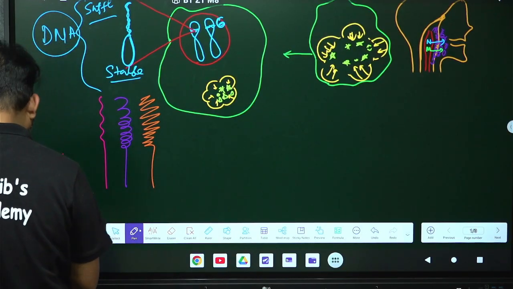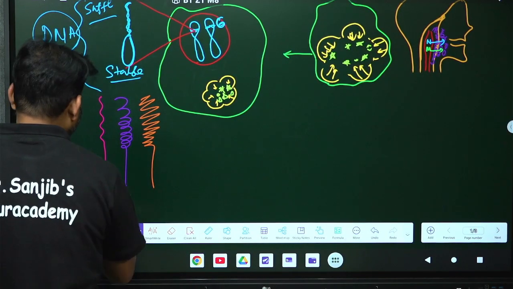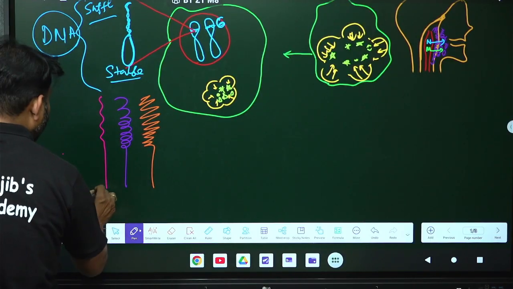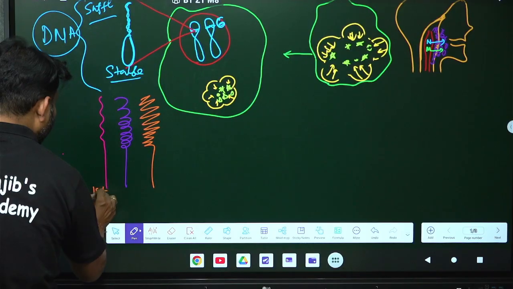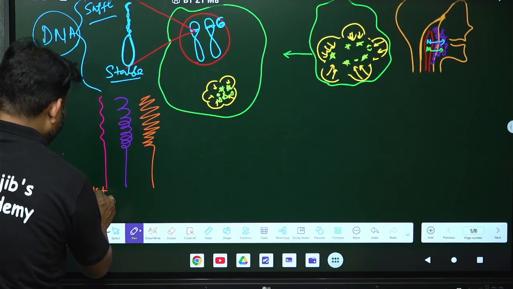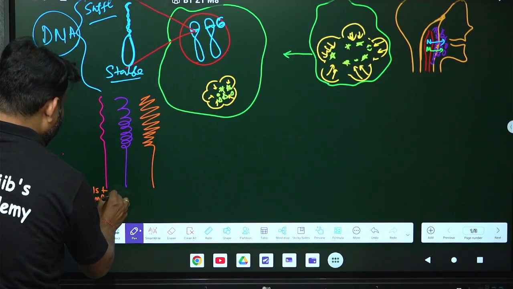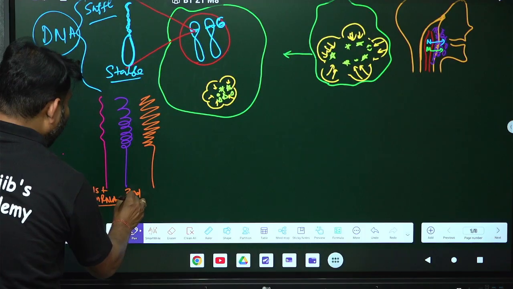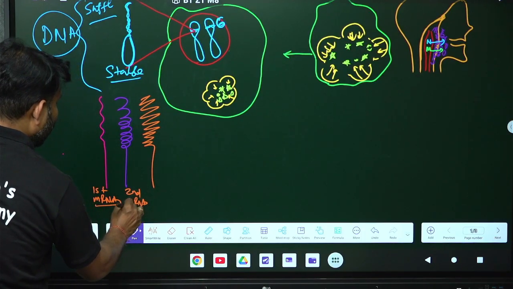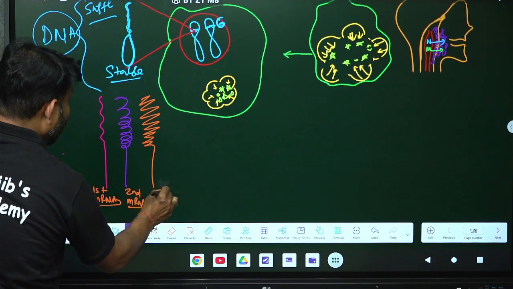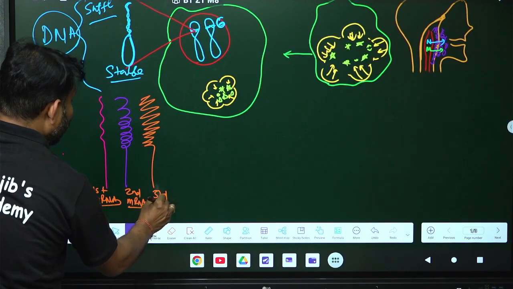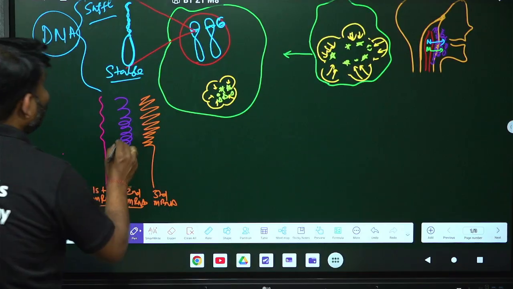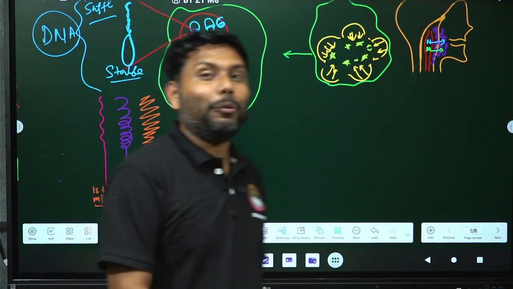So this one is your what? This pink one is your what? It is your first mRNA, it is your second mRNA, and this is your third mRNA.